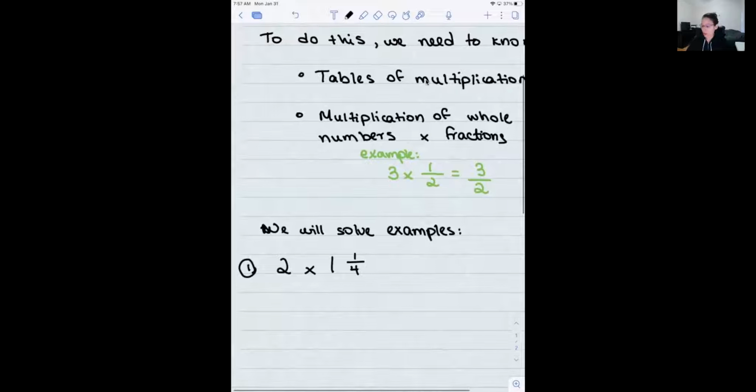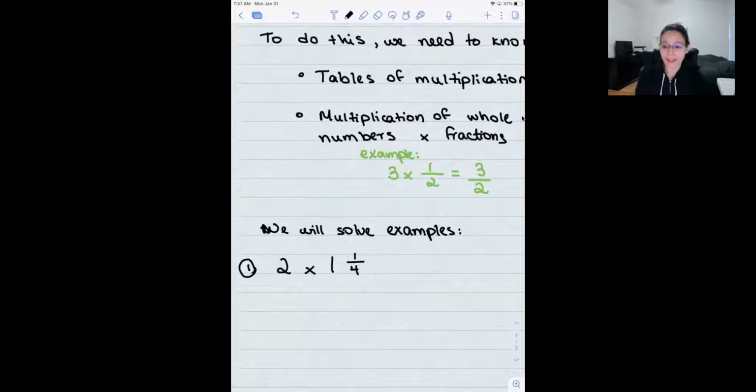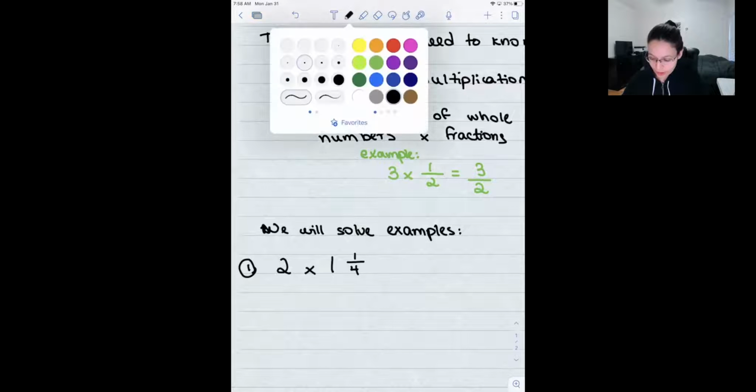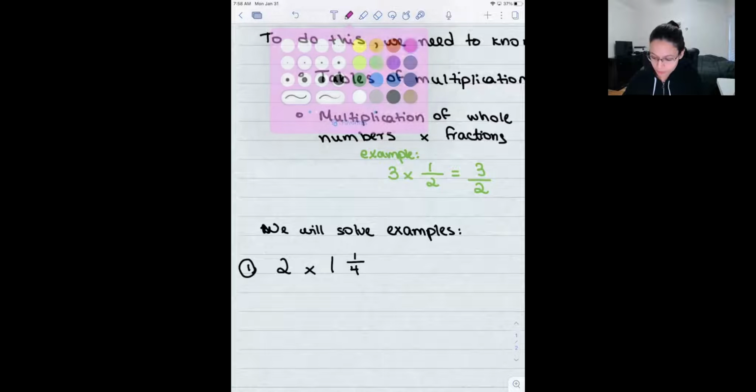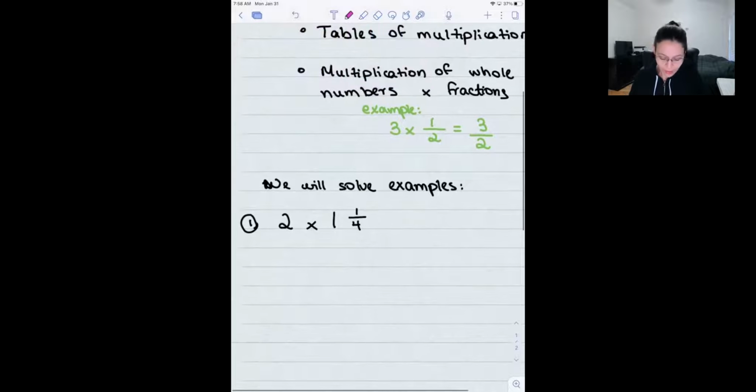So because we learned a lot of this in class already, what we will do today is some examples, just so we can show each other, you can show it to your parents, or you can show yourself that you got this, okay? So I'm going to start with this one, 2 times 1 1/4, okay? And first, and this is not part of your solution, I'm going to show you in pink what I am doing with a model, okay?